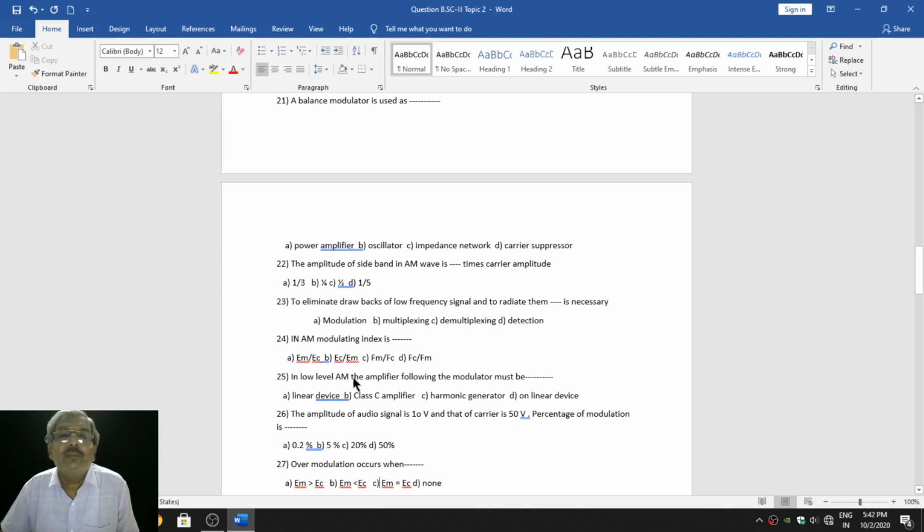In low level amplitude modulation, the amplifier following the modulator must be dash. The amplitude of audio signal is 10 volt and that of carrier is 50 volt. Then the percentage of modulation is dash.